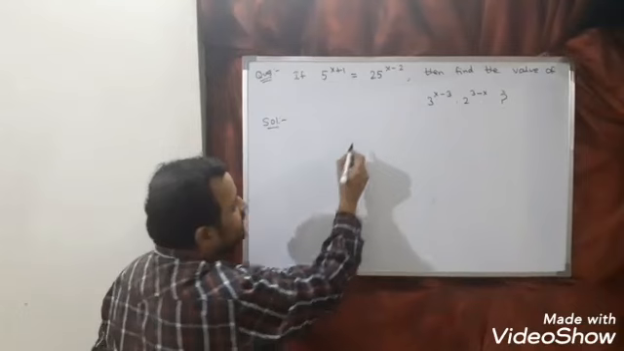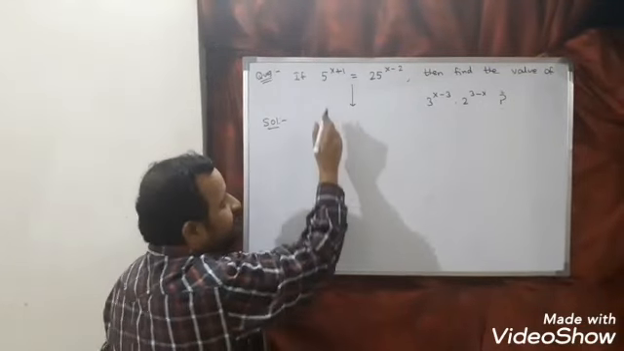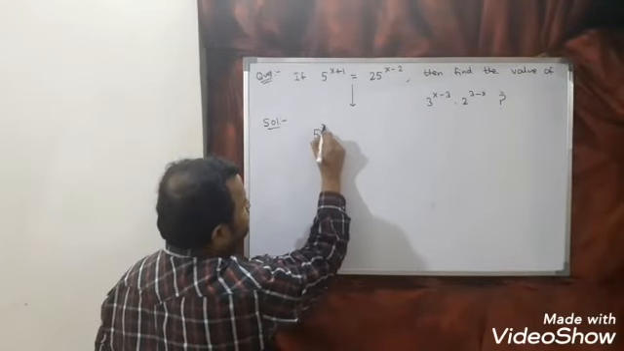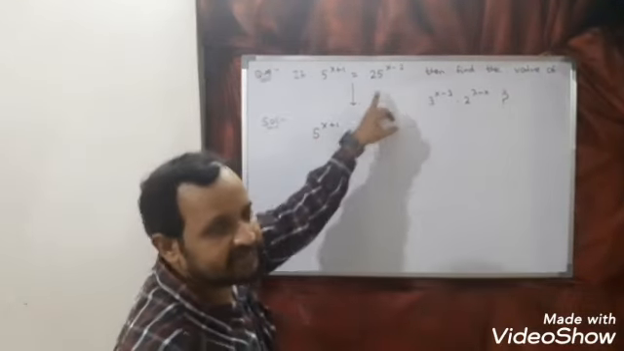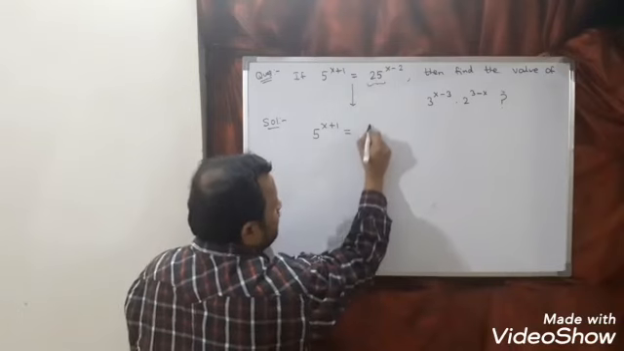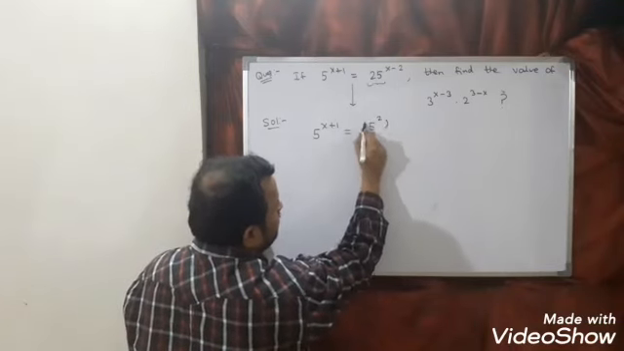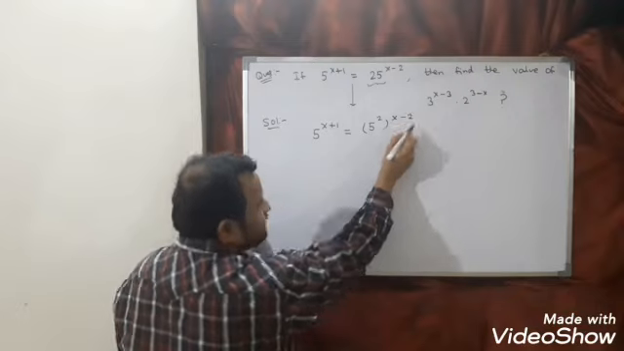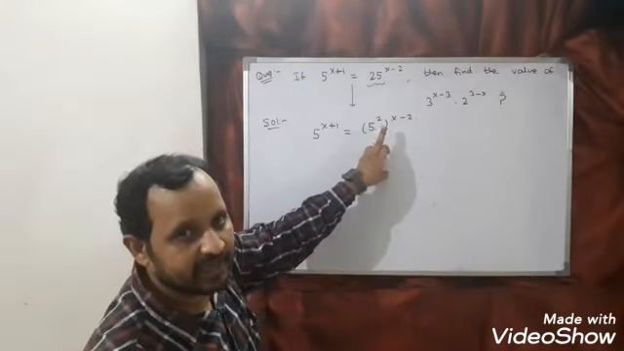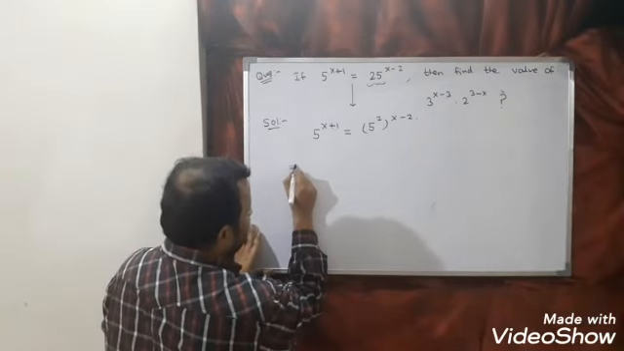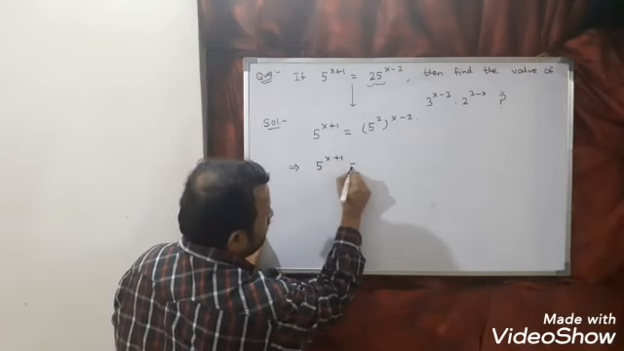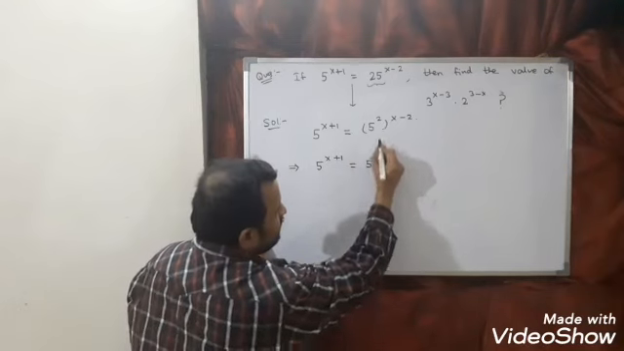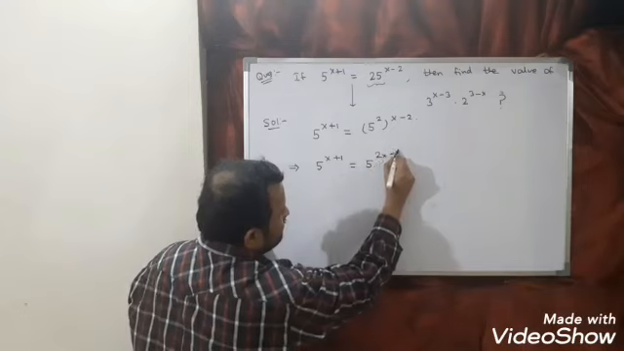Now look here, how can we write this? 5 we cannot break, so I am writing it as it is. 5 to the power x plus 1 is equal to this 25, we can break and write as 5 square, to the power x minus 2. So (a power m) power n we can write as a power mn. Make use of that law. So what will you get? 5 power x plus 1 is equal to 5 power 2x minus 4.